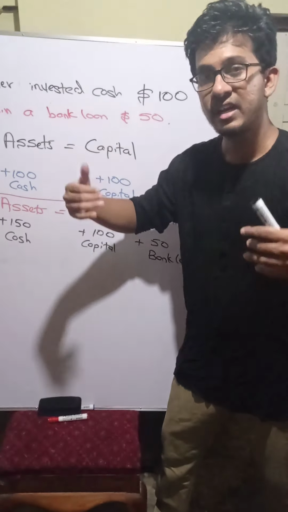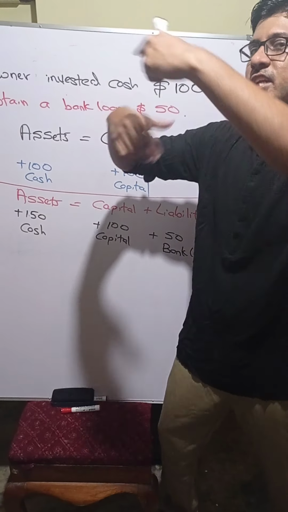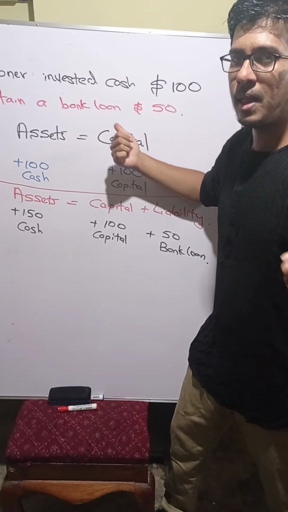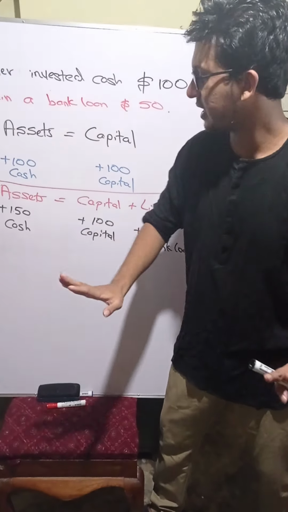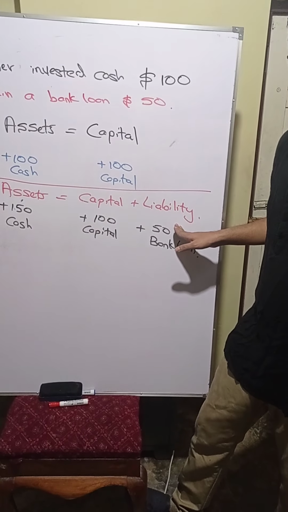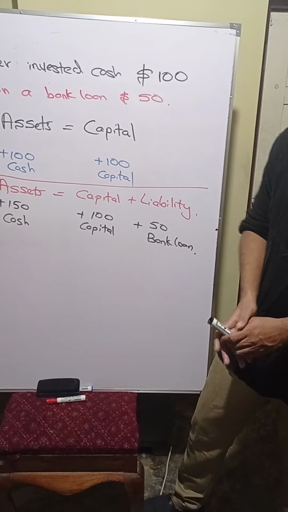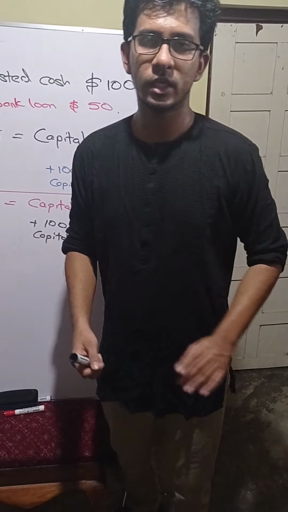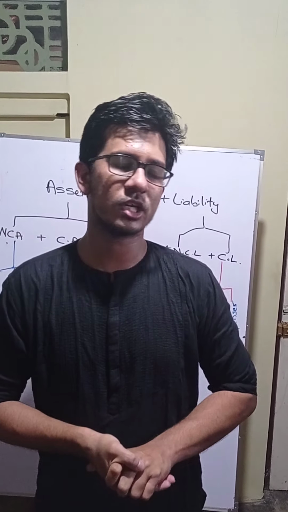Understood? Now, in addition to the owner, if any outside party, for example a bank loan, is also investing anything to the business, then assets will be equal to capital plus liability. Assets will be equal to capital plus liability. Understood? So for this we say the basic accounting equation.